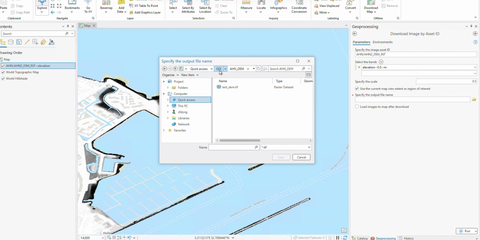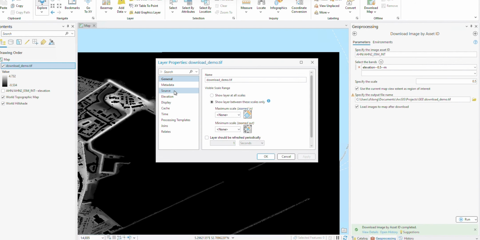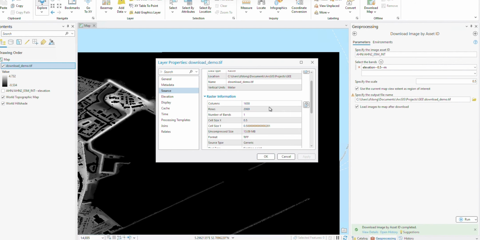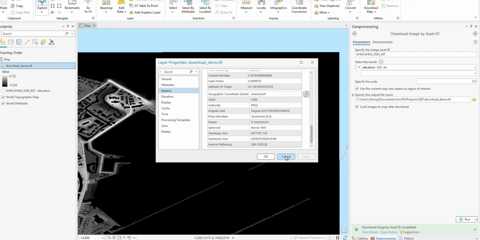let's turn off the base map, and the DEM. Then you can inquire the elevation value here, and there's also raster information. This is 0.5 meters. Total file size is 30 megabytes. There's also spatial reference. Its original spatial reference is in this one. Okay.